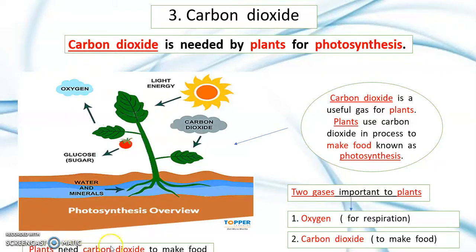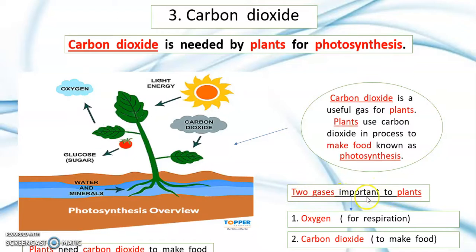Plants need carbon dioxide to make food. Carbon dioxide is a useful gas for plants. Plants use carbon dioxide in the process of making food known as photosynthesis.